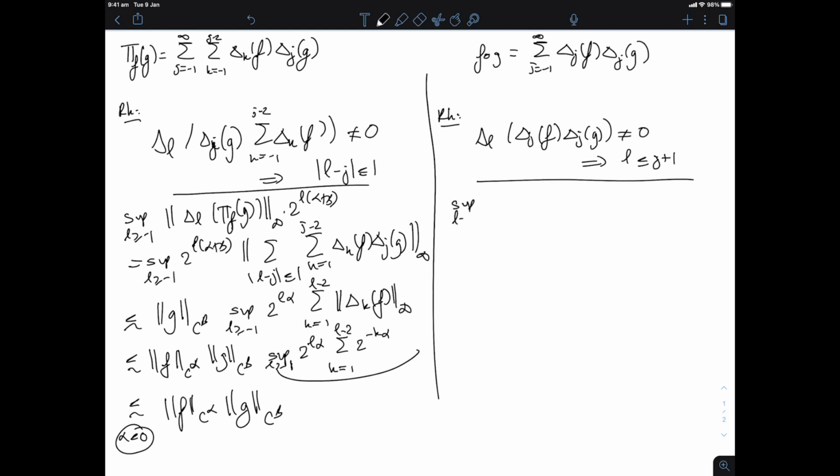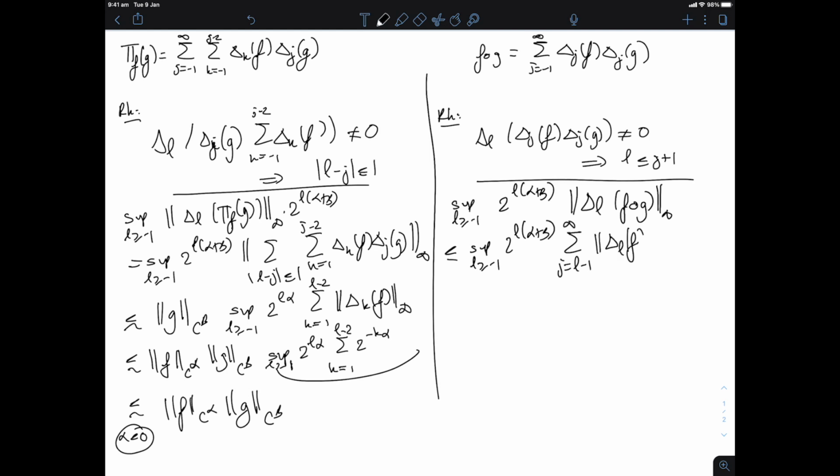So we need to control the supremum over L of 2^{L(α+β)} Δ_L of the resonant product of f and g in sup norm. Now, this is a sum in j, but the sum in j will start at L-1. So this is smaller than the supremum over L of 2^{L(α+β)} times the sum j equals L-1 to infinity of the sup norm of Δ_L of Δ_j f times Δ_j g.